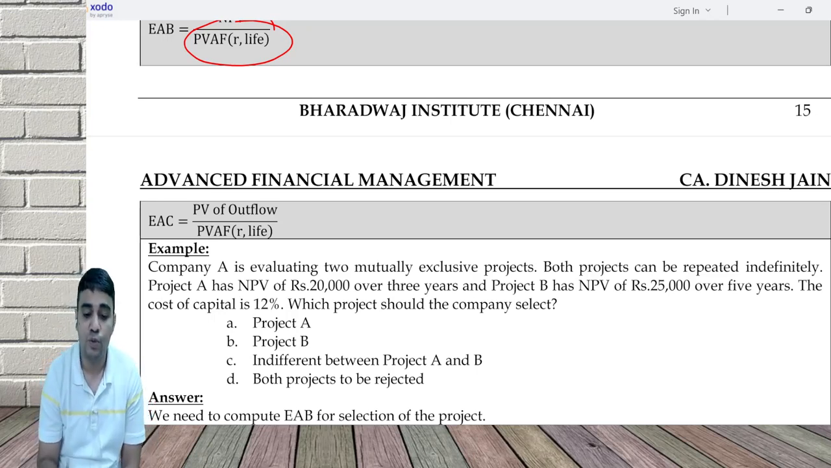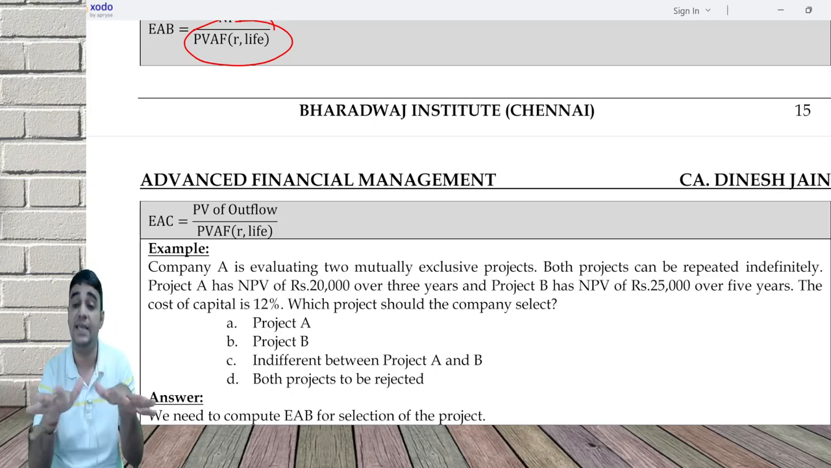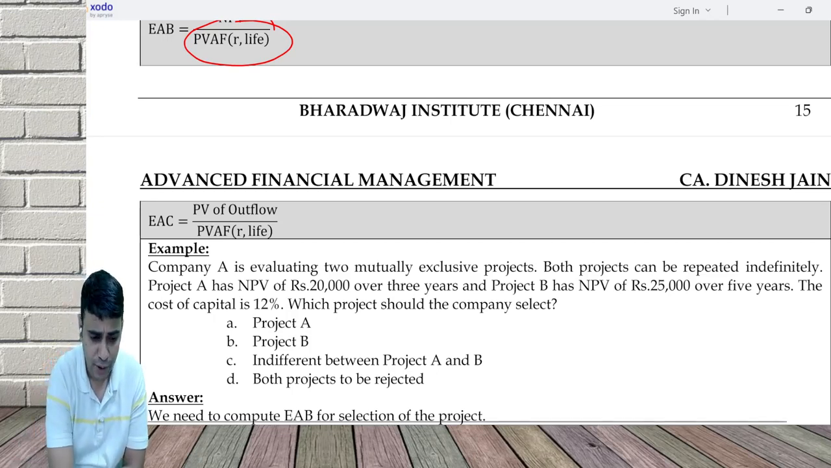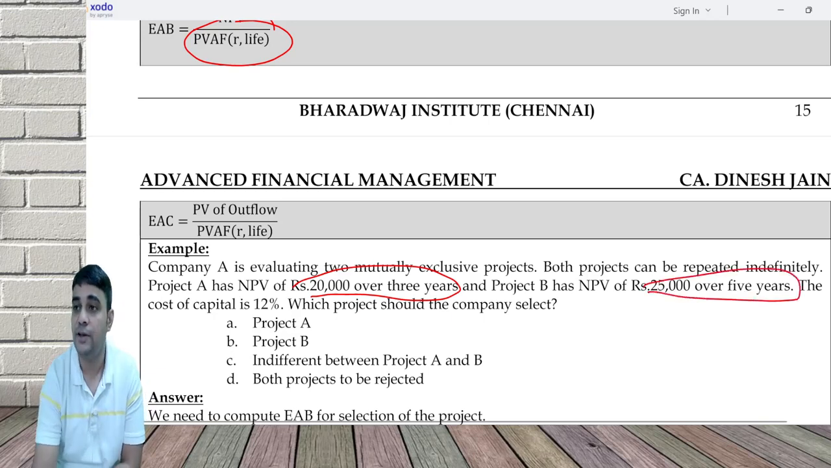A company is selecting two mutually exclusive projects. Both projects can be repeated indefinitely. What is repeated indefinitely? EAB or EAC assumes this. One project earns 20,000 in 3 years and the other earns 25,000 in 5 years.